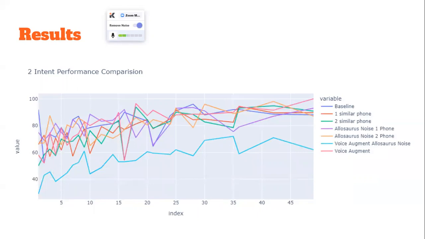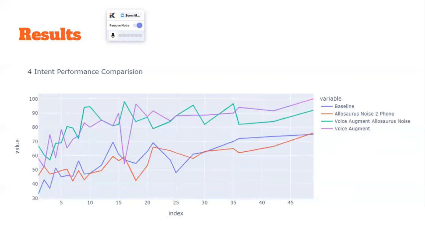In conclusion, we came up with 3 different data augmentation techniques that all worked very well on our Allosaurus data sets to give us good performance on intent classification, both in 2 and 4 intents, on a small or low resource language.